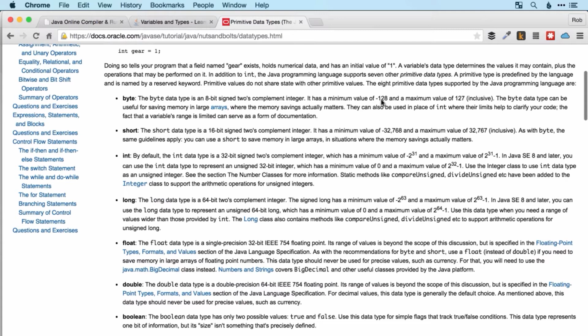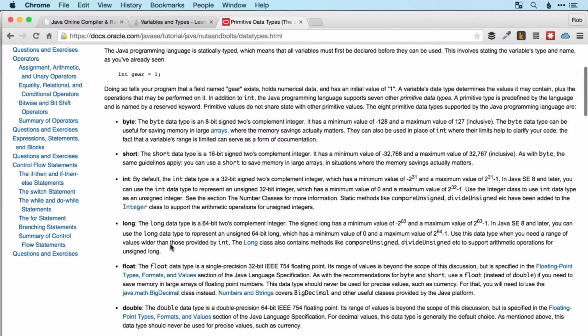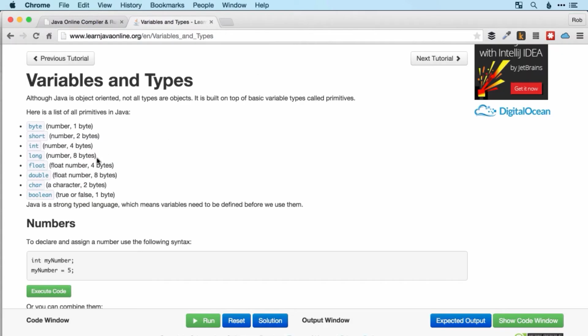So the basic byte can be between -128 and 127, which is probably a bit small for most cases. A short integer goes from -32,000 to 32,000, which again is probably going to be okay in most cases, but if your number of users gets higher and higher, then you might well exceed that. Whereas for int, it goes down to -2 to the 31, which is about -2 billion and up to about 2 billion. So that's probably going to be big enough for most values that you're dealing with in your programs. But if it's not, you can use a long, which goes up to an even higher number. So that's the difference between those types.